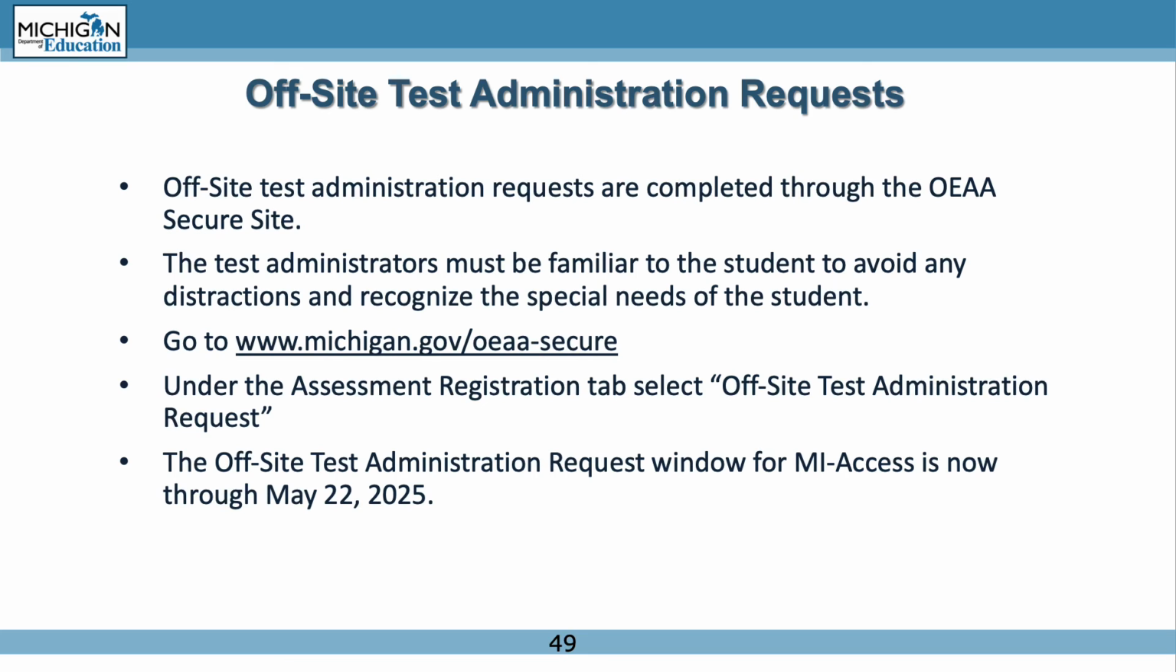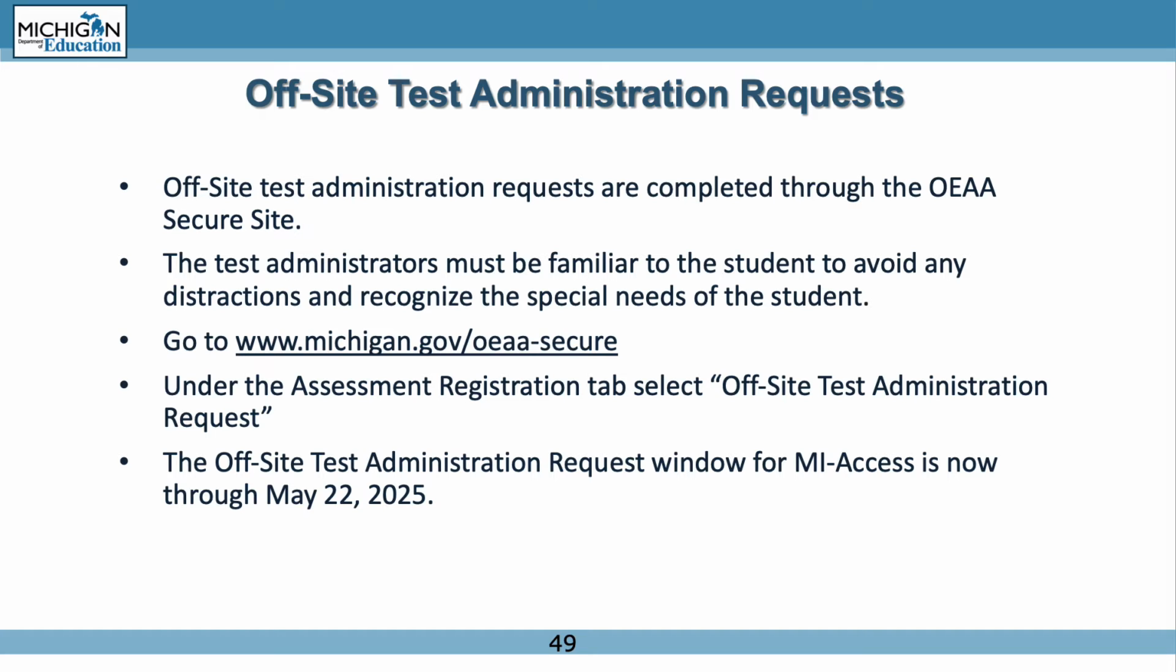Off-site testing is for schools who cannot test on-site at their school buildings. Off-site testing also occurs for individual students, when a school is providing educational services to a homebound student, students are hospitalized during the testing window, or students are expelled with services. The test administrators must be familiar to the student to avoid any distractions and recognize the special needs of the student.